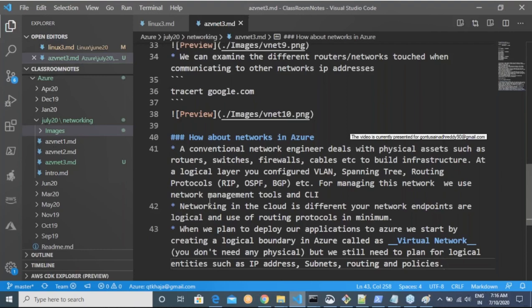Whenever you want to connect your application in Azure, we don't create anything which is physical. We create something which is virtual. Am I clear with this point?